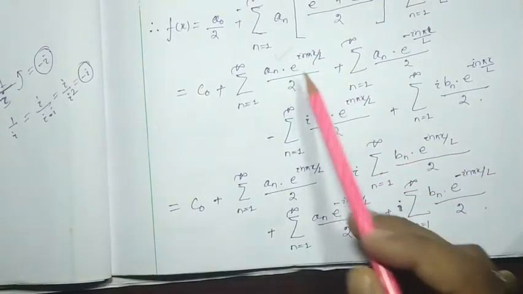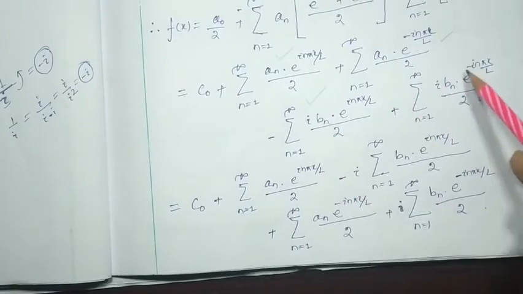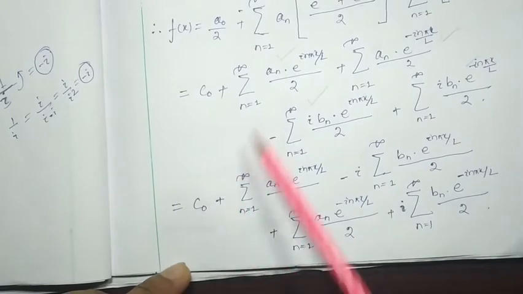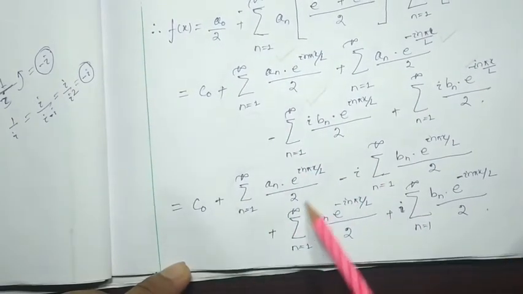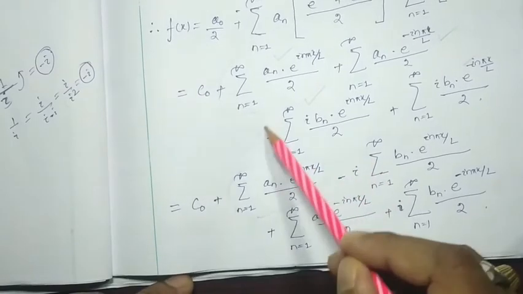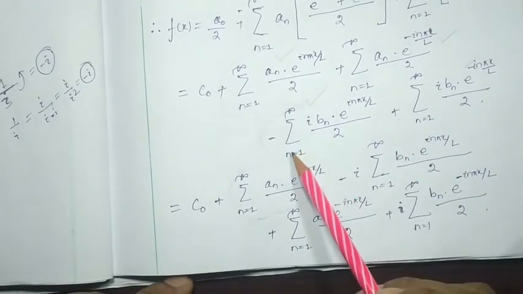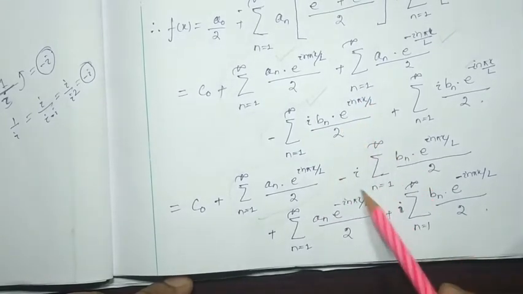This term I have taken nearby with each other, and this term I have taken nearby with each other. That's it. C0 will be here, and this term I have written over here. Okay, and again this term, minus summation n equal to 1 to infinity, i bn e to the power i n pi x by l by 2. Here this one.